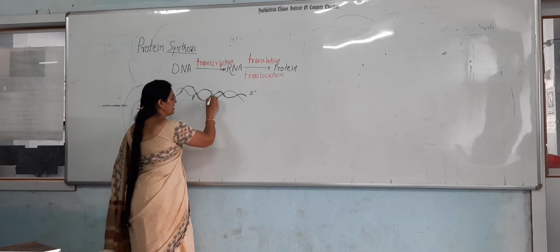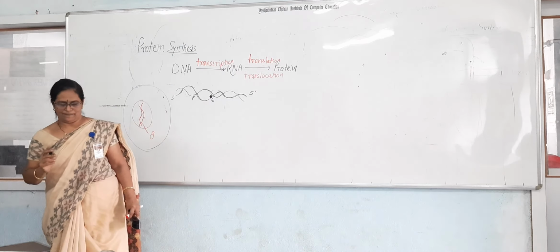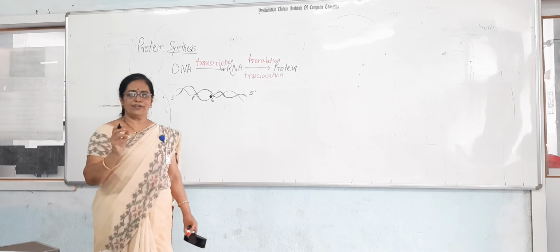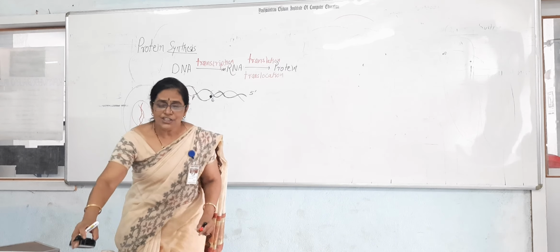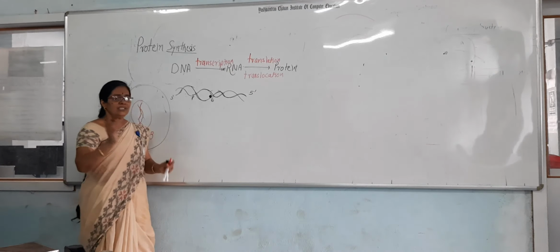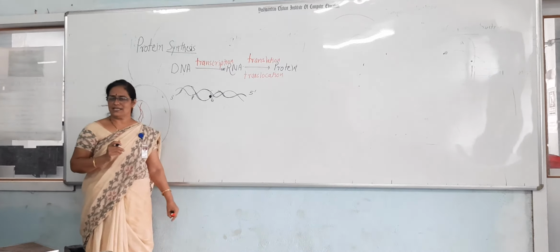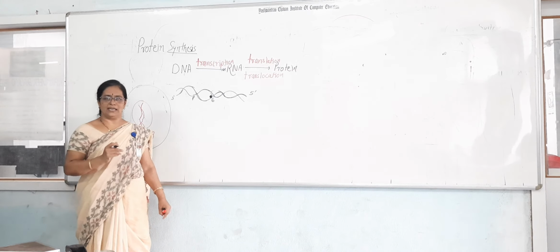It requires a promoter. A promoter is nothing but a signal sequence of DNA which is necessary for the RNA polymerase enzyme. Which different RNA polymerase enzymes are necessary for RNA synthesis?